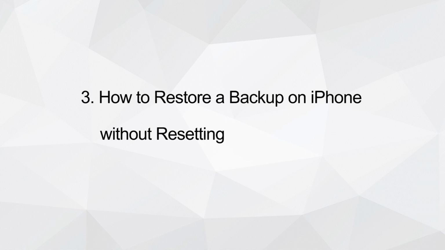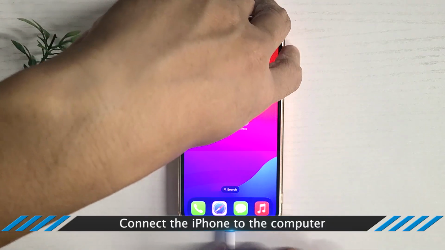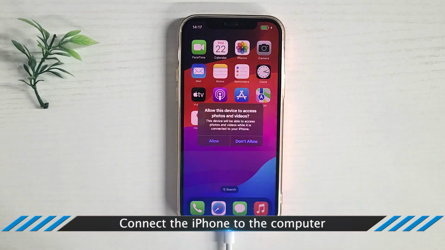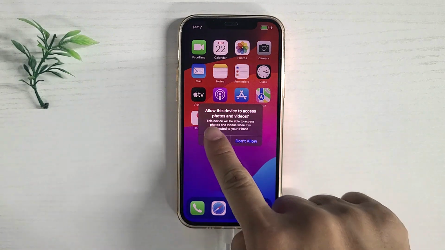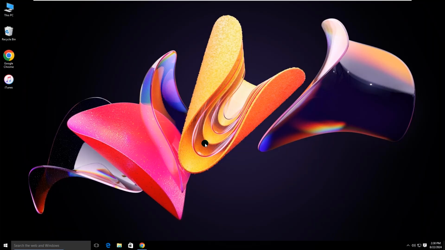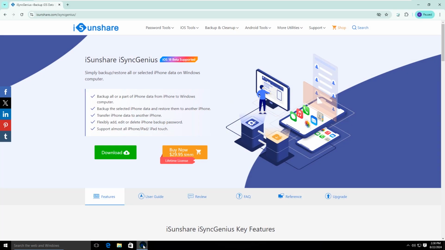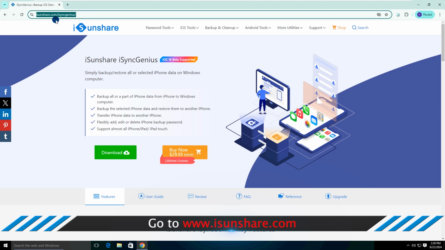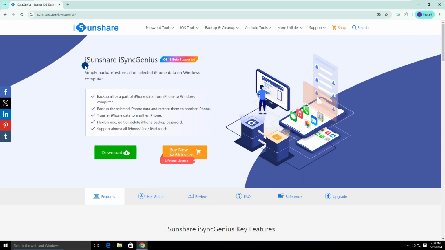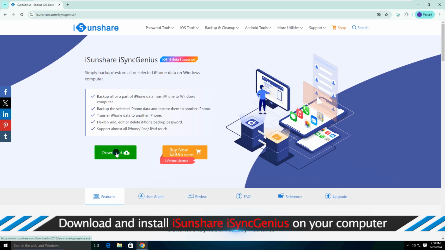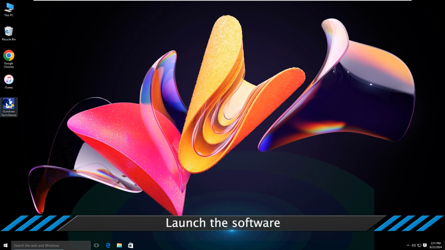Way 3. How to restore a backup on iPhone without resetting. Connect the iPhone to the PC. Make sure iTunes is installed on the computer. Go to support.apple.com. Download and install iSunshare iSync Genius on your computer. Launch the software.